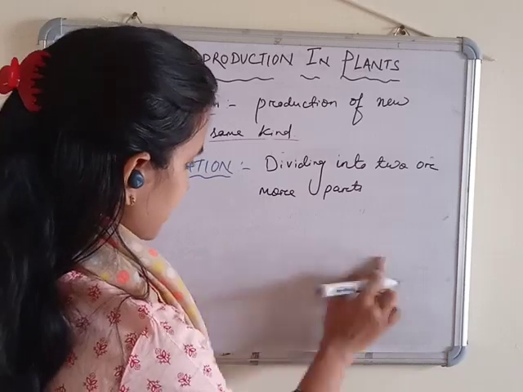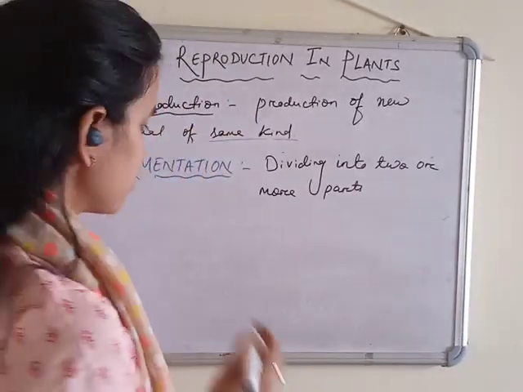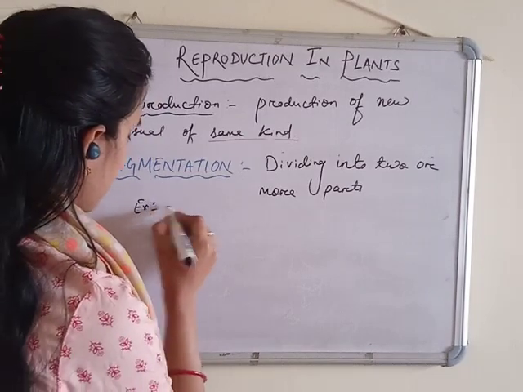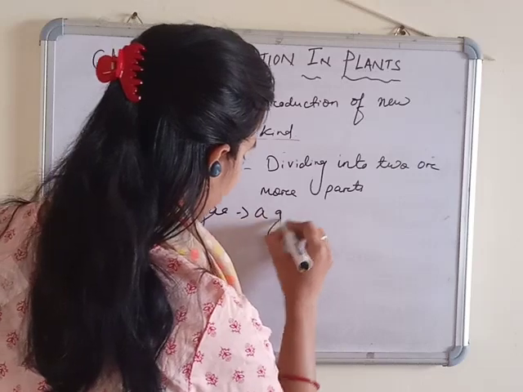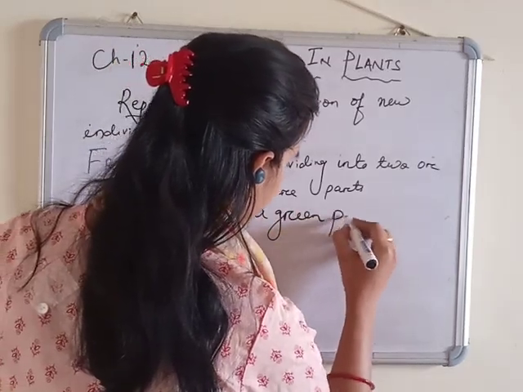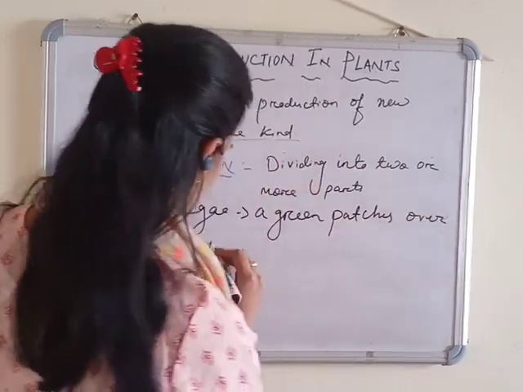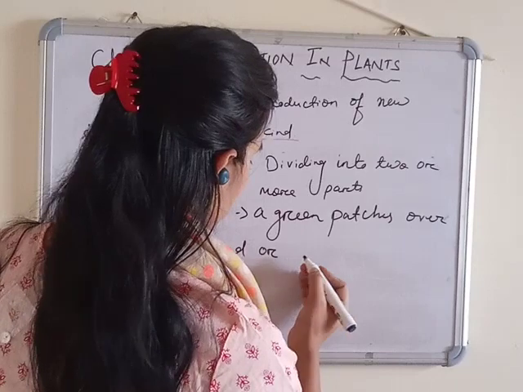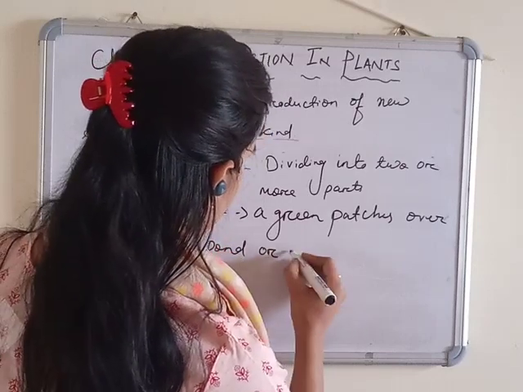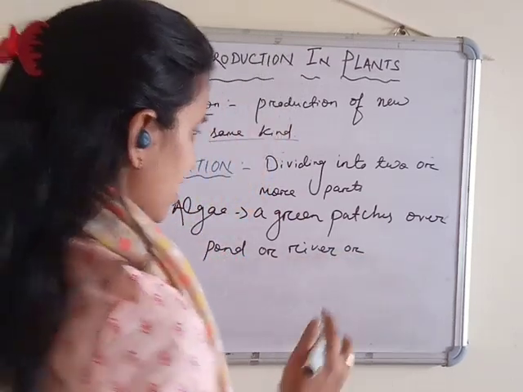You might have seen algae. Example we take over here, algae. Green patches over pond or river or stagnant water.